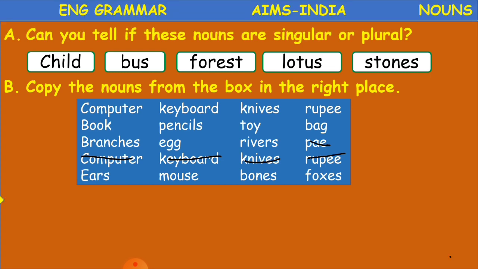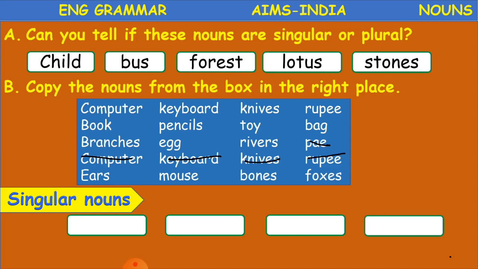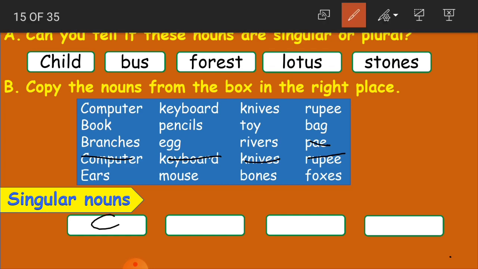First we'll do the singular ones. Which come under singular, children? Computer. Only one. I'll just write it as C. Keyboard. Only one. Knives. It is ending with S, and knives means more than one, maybe two, three, so many. So that is a plural noun. Rupee is again one. Singular noun.